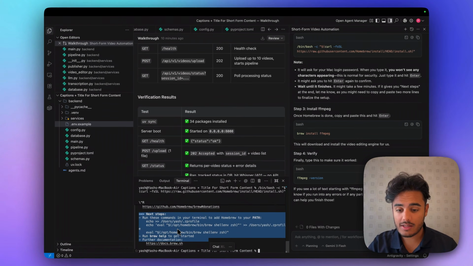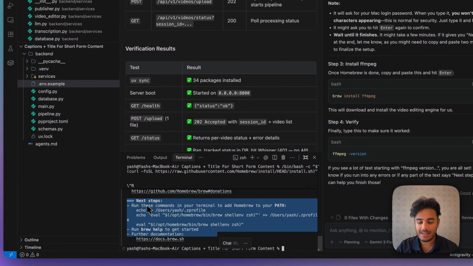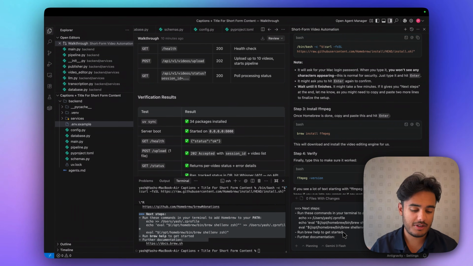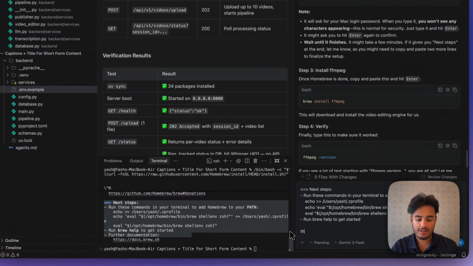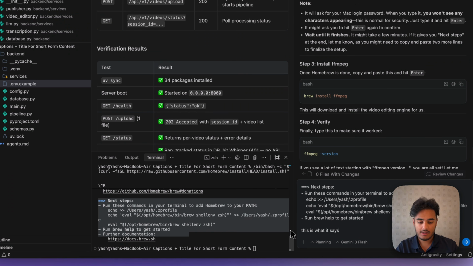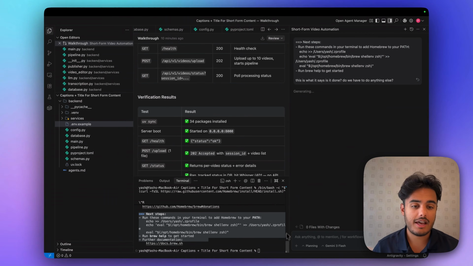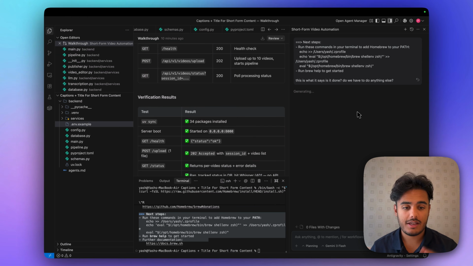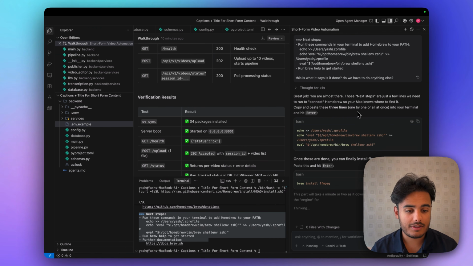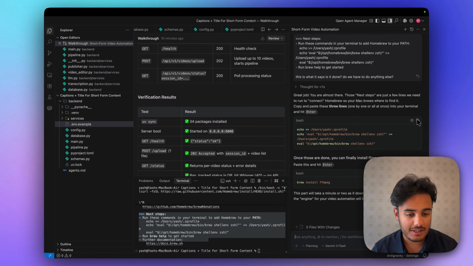Okay, so it's installed whatever it needs to install, and now it's saying some next steps. I don't really want to have to use my brain to go through this, so why don't we use AntiGravity to help us out? This is what it says. Is it done? Do we have to do anything else? Cool. All right, I'm going to click enter and let's see what it says. If there's anything else we have to do, then we will do it. Otherwise, no. I think we've got 2 more commands to enter, it looks like.